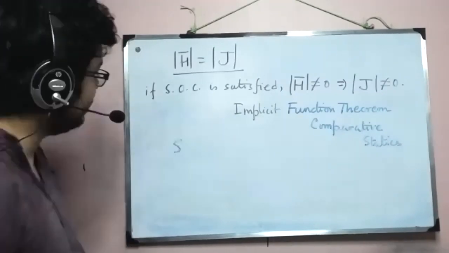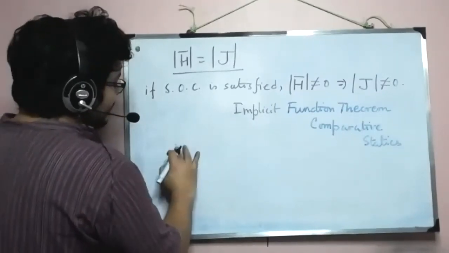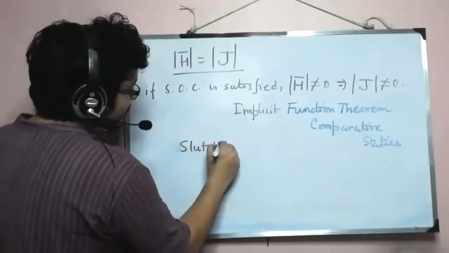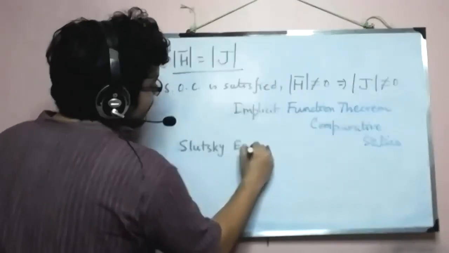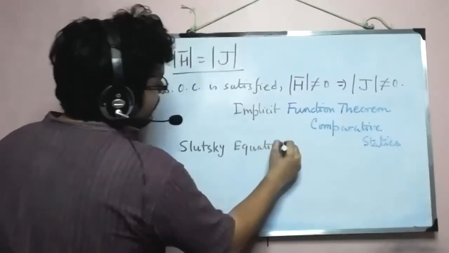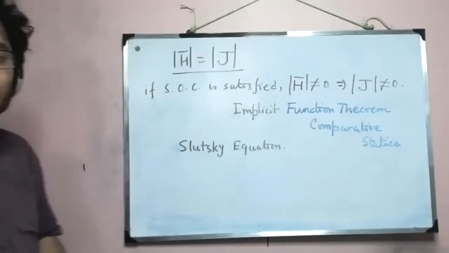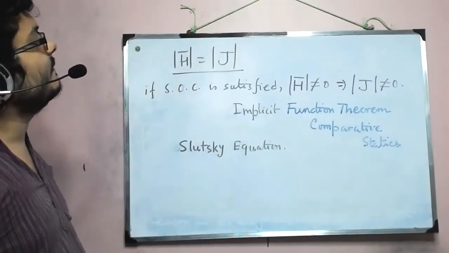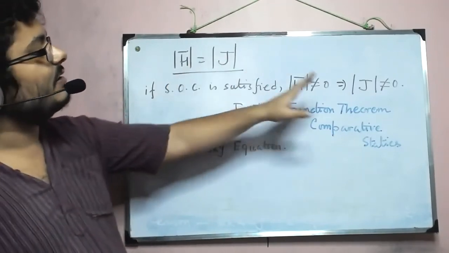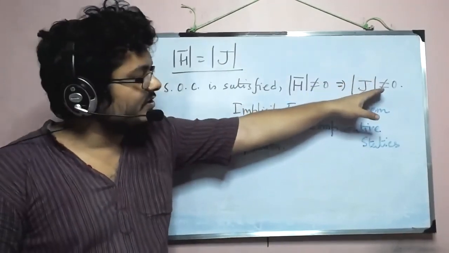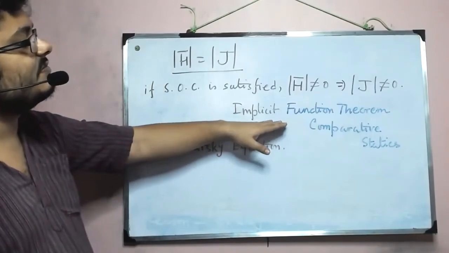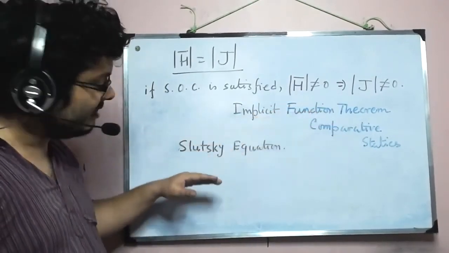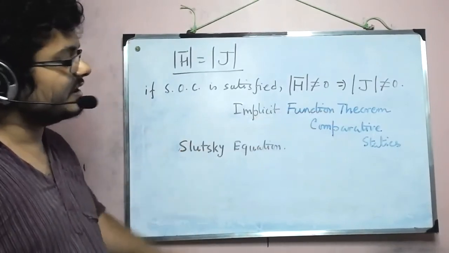Right? So what in the end we will derive is the Slutsky equation. Okay, so I'll just make the connection again. Border Hessian is basically the Jacobian. So SOC satisfaction means non-zero border Hessian, which means non-zero Jacobian, which immediately brings us to the implicit function theorem, which will allow us to do some comparative statics. And one of them is the famous Slutsky equation.